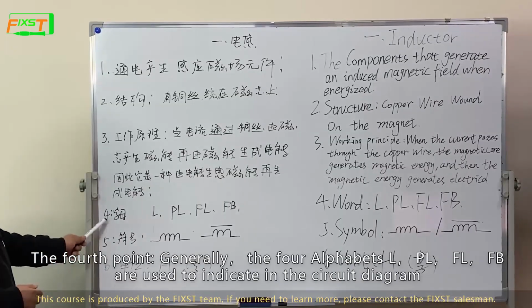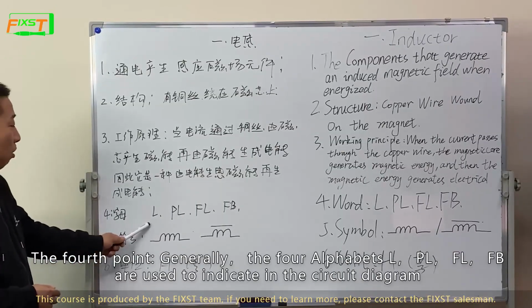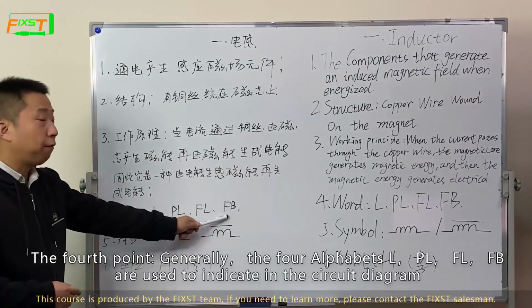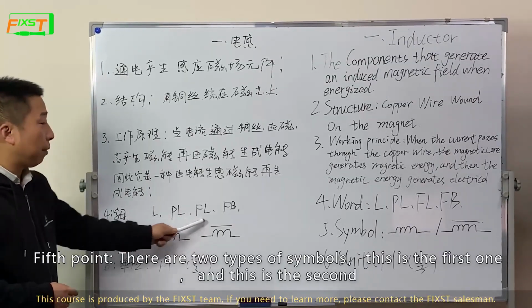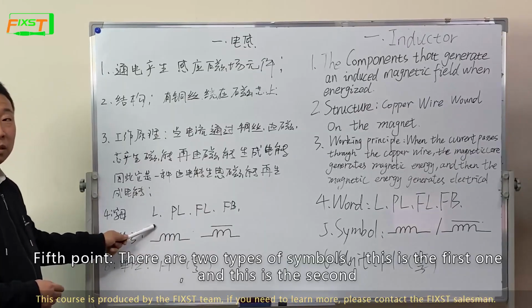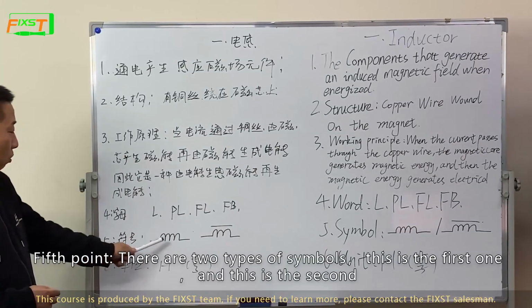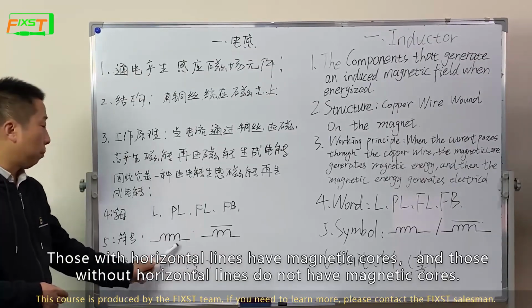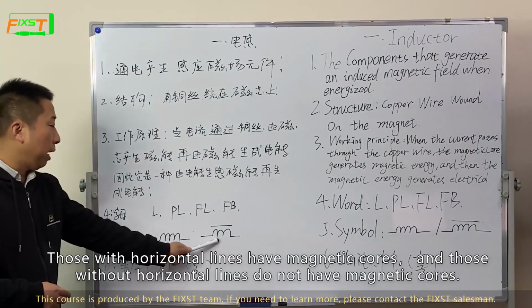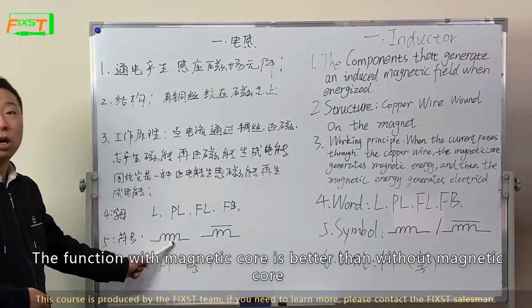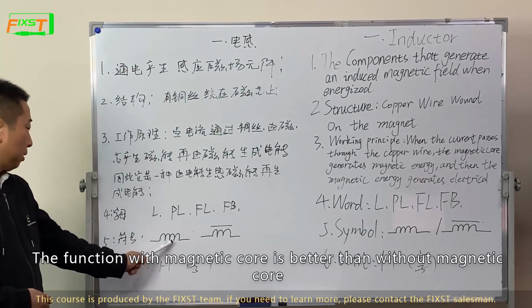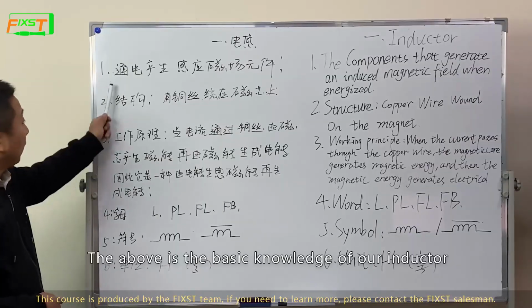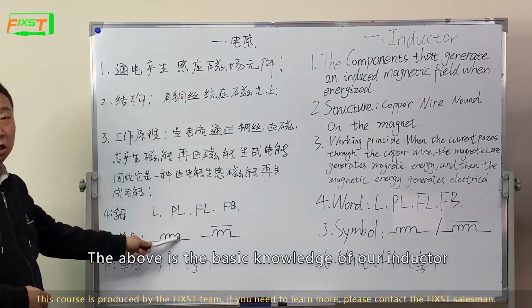The fourth point, generally the letters L, PL, FL, FB are used to indicate it in the circuit diagram. Fifth point, there are two types of symbol. This is the first one, and this is the second one. Those with a horizontal line have a magnetic core, and those without a horizontal line do not have a magnetic core. The function with a magnetic core is better than without. Sixth point, its unit is Henry. The above is the basic knowledge of the inductor.